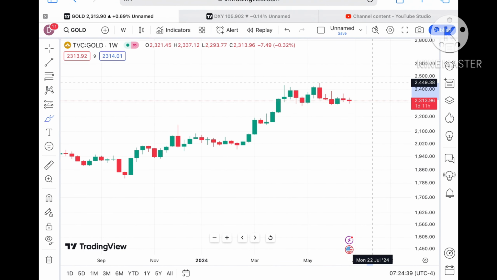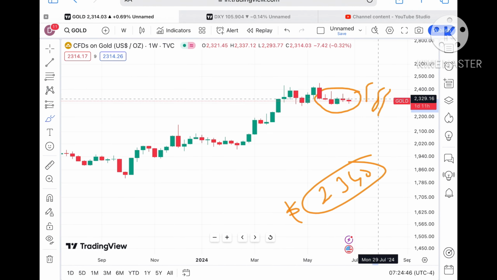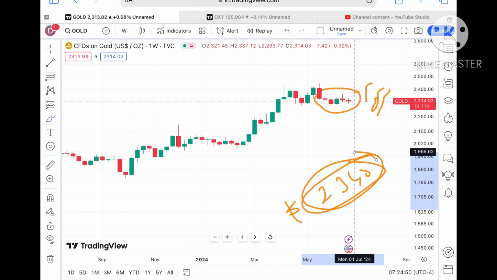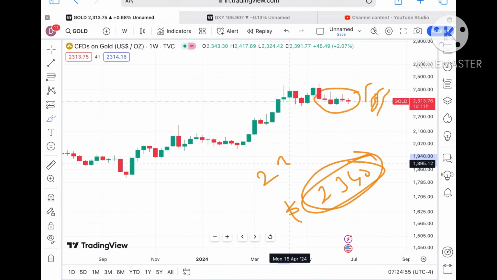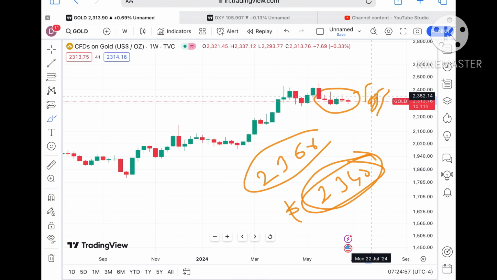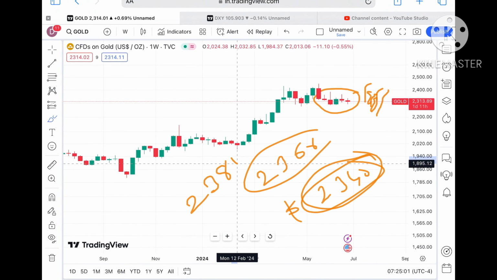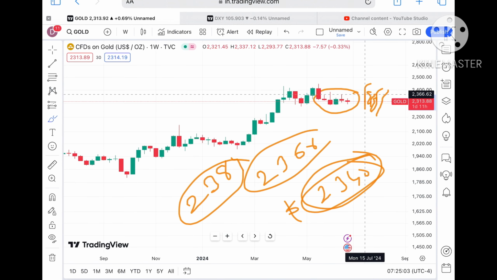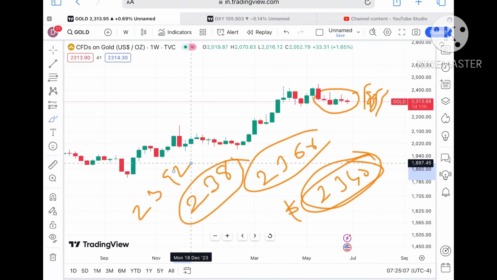Suppose the price sustains this level, a probability of going towards a level of 2326 will be there, and once it starts sustaining above this level, it will cross a level of 2340. If the price starts going above this level, a probability of sustaining a level of 2366 will be there, which is already tested here. So chances of going towards a level of 2384 are there. Once the price sustains 2384, a probability of crossing a level of 2392 will be there.